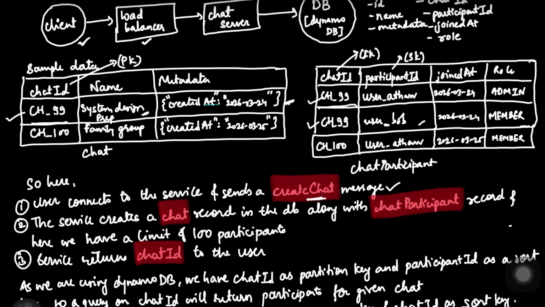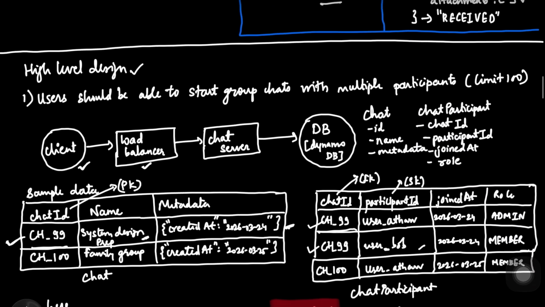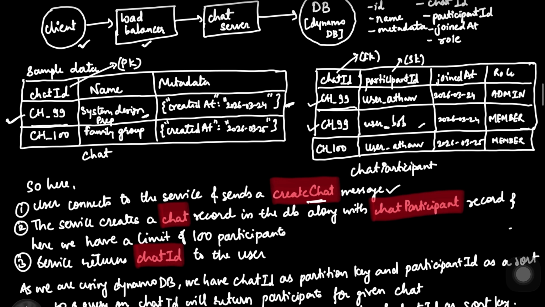Firstly, we have the name of that particular chat which is submitted by the user in the create chat message, because if you remember in create chat I was asking the name as well to be supplied whenever we want to create the chat. So that same name is populated in the table, and this is the metadata which we calculate and just put in there. Then the next thing which happens over here is we have created the record in chat participant table as well.